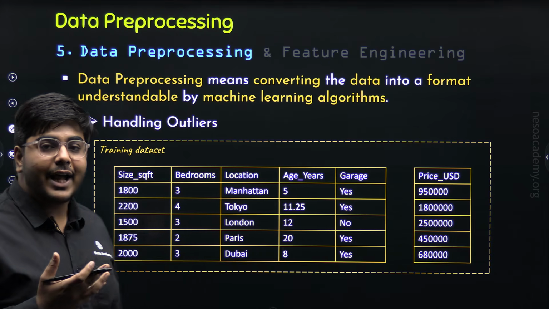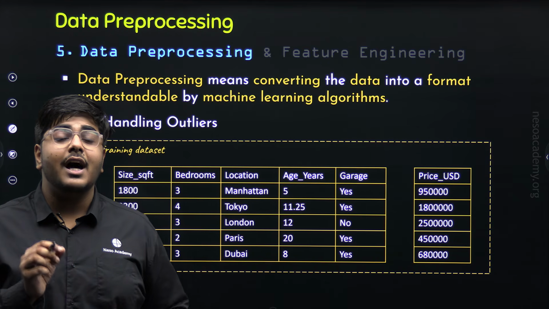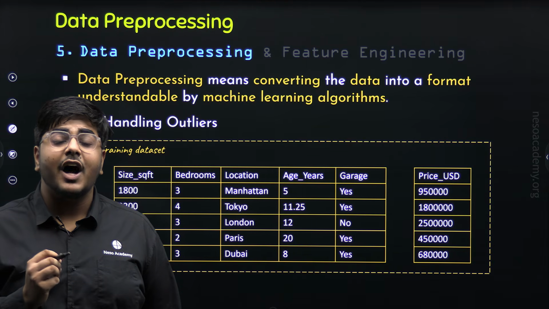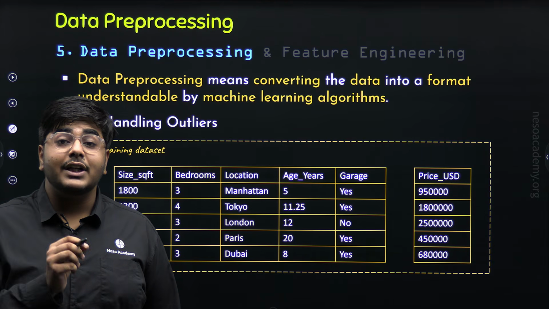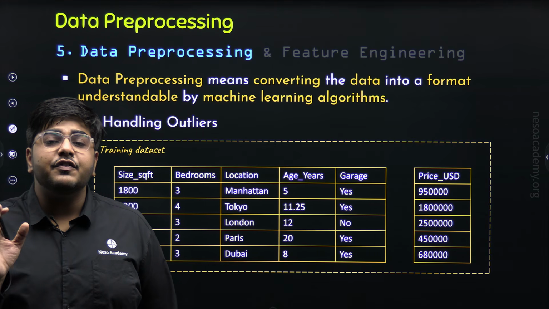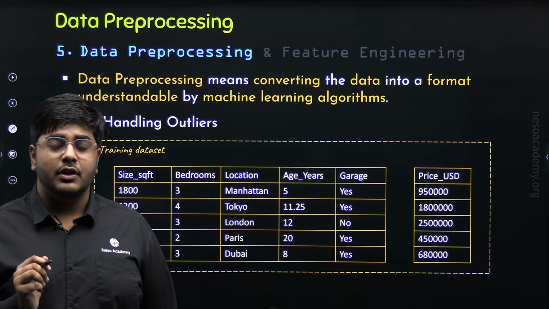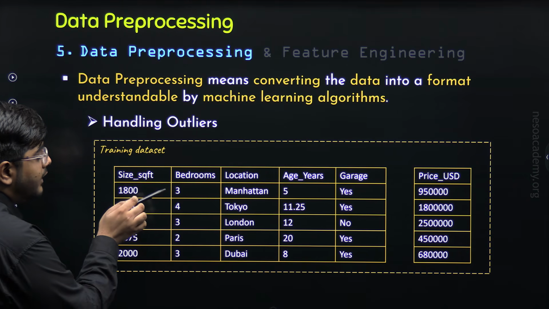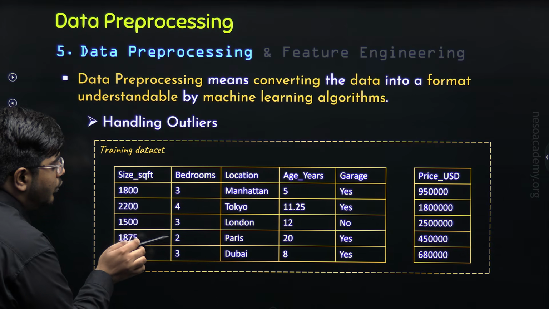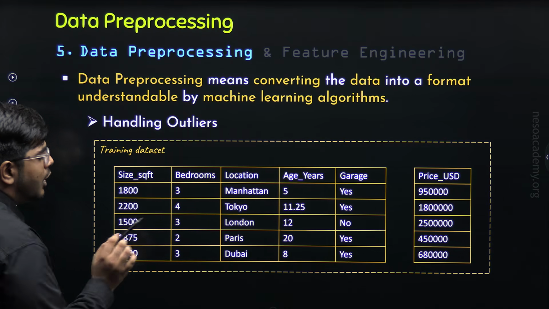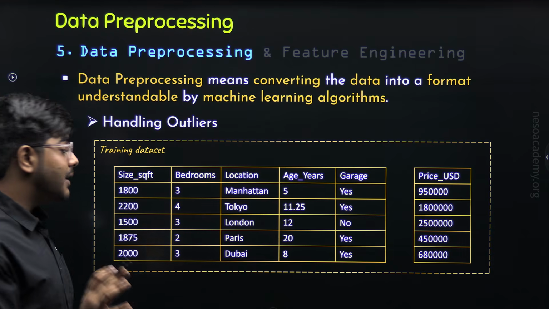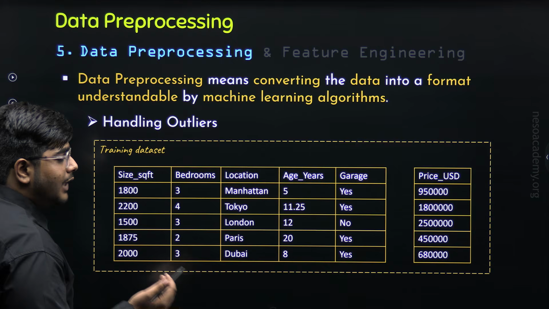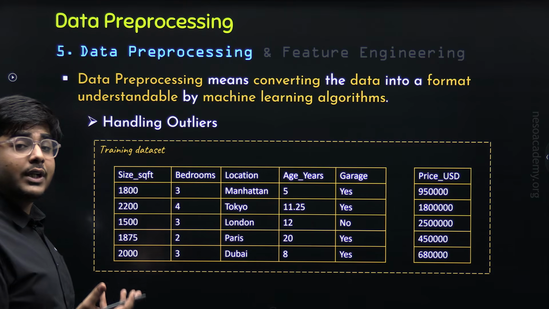Now, what are outliers? An outlier is an unusual value that may appear in the dataset. What is the meaning of unusual value? An outlier is a value that is very different from the other values of the dataset. For example, in this column, that is bedrooms, the values are 3, 4, 3, 2, 3. These values look very normal. But suppose instead of this 3, it is 200 or 2000, then it would be an outlier.